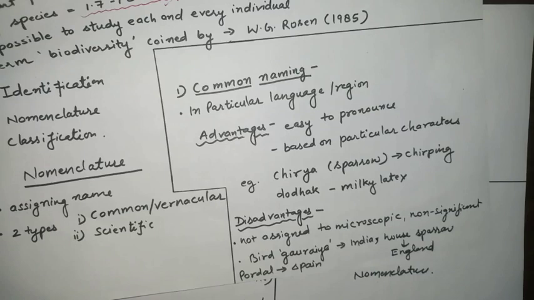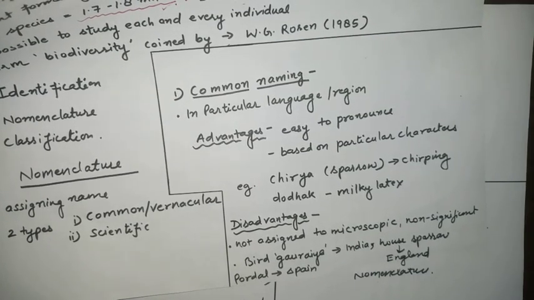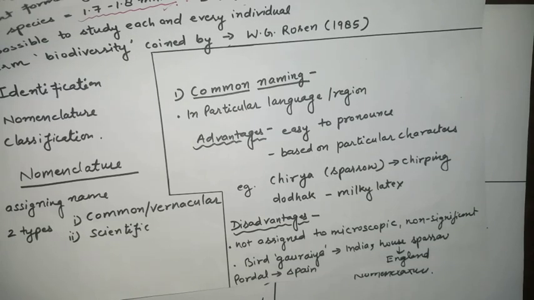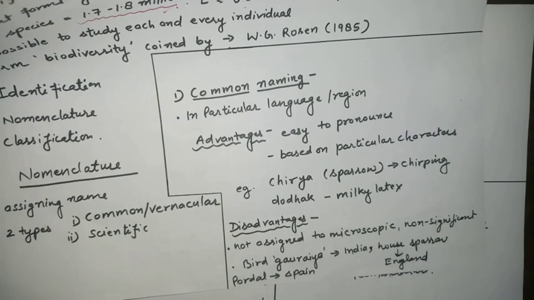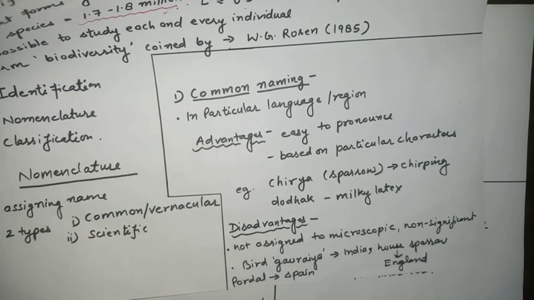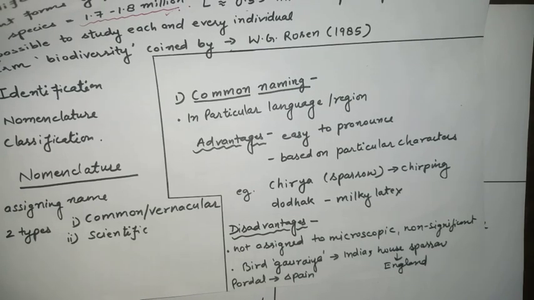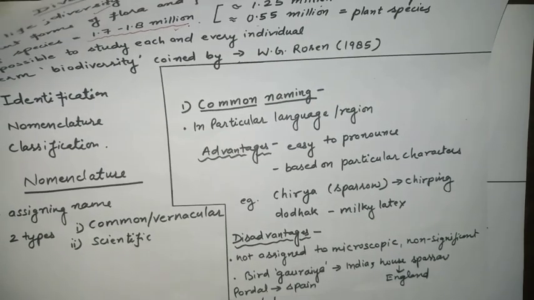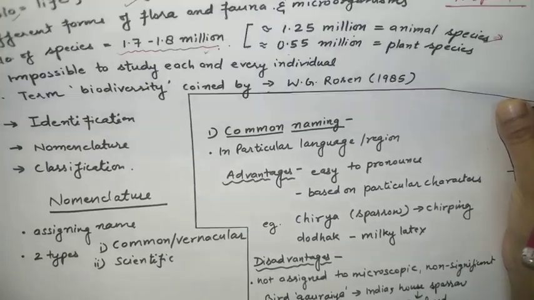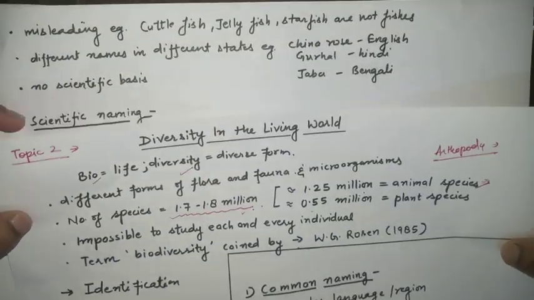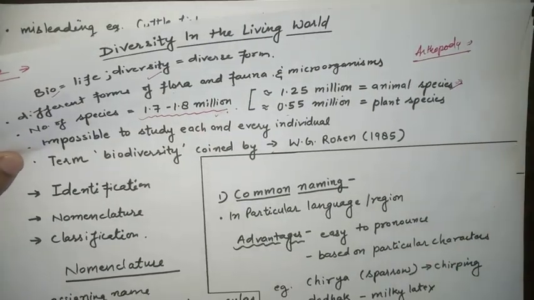Because there is no uniqueness, there is no uniformity, because we are calling it by one name and they are calling it by another name, so they will not conclude at the same point. So for that, it is required that we use another method, the scientific method, which is the globally accepted method. For that we have another method of assigning names, that is scientific naming. So that's why we are going for another method.